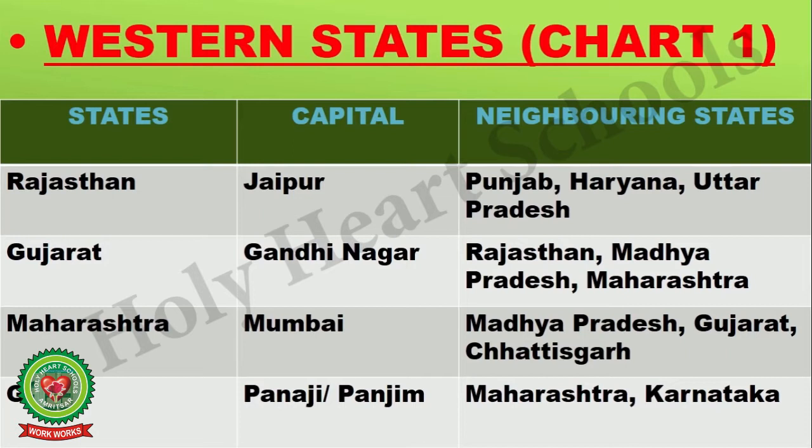The next state is Maharashtra. Its capital is Mumbai. Its neighbouring states are Madhya Pradesh, Gujarat and Chhattisgarh. Number 4 is Goa. The capital of Goa is Panaji. Its neighbouring states are Maharashtra and Karnataka. Now let's discuss the landform, climate, rivers and the visiting places of these western states.